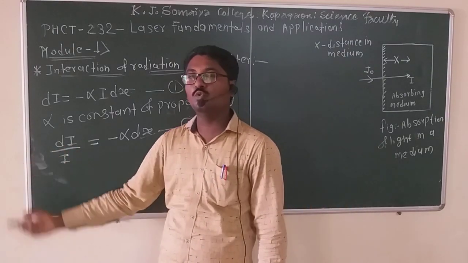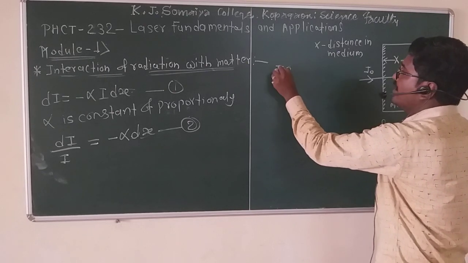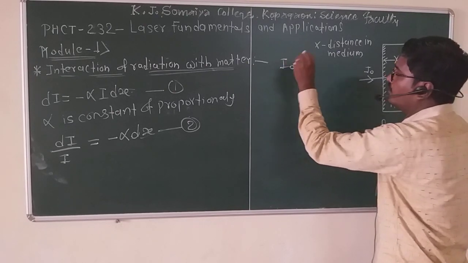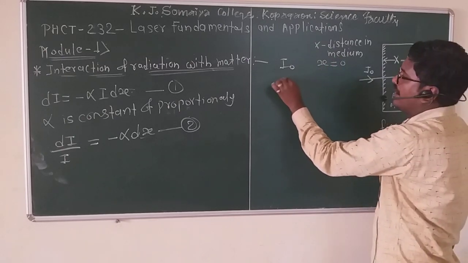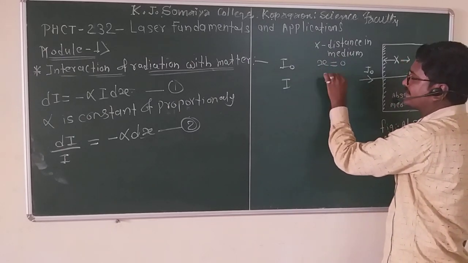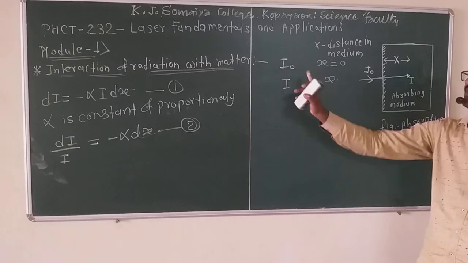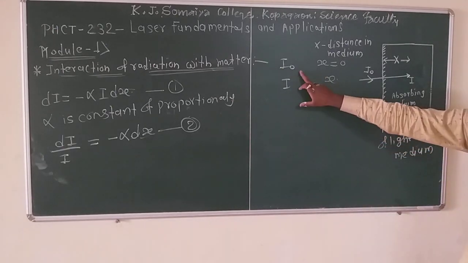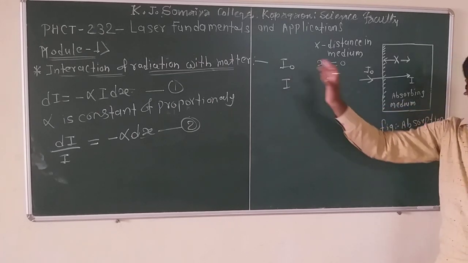Here I0 is the value of intensity at x equal to 0, and I is the value of intensity at x.